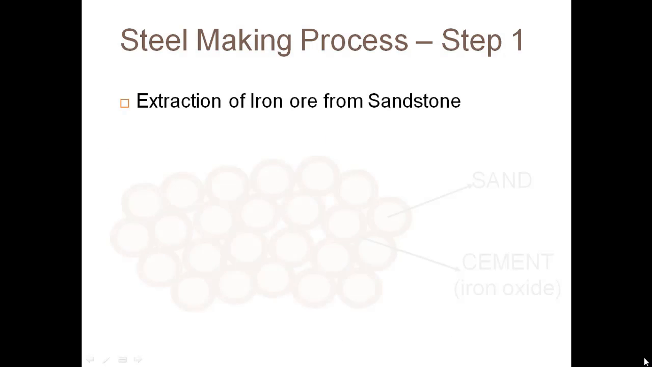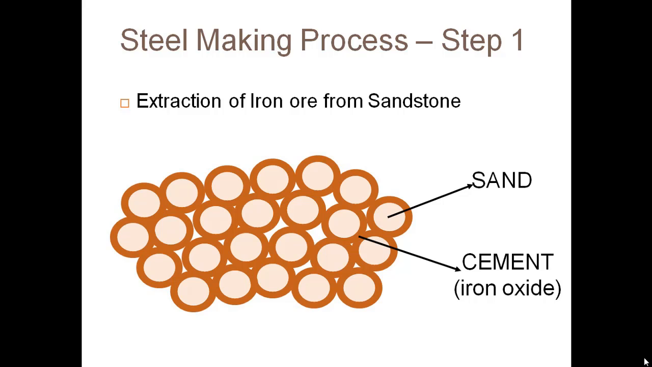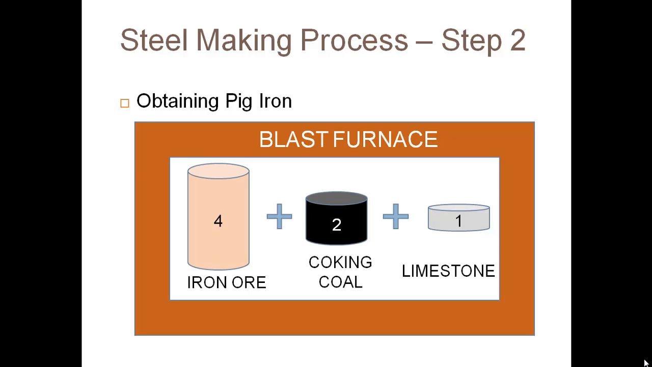Now we'll see what the steps in the steel making process are. As you can see, the extraction of iron ore is from sandstone that you have learned about in the previous chapter. This is a symbolic image showing the molecules of sand particles, with the intermolecular space filled with iron oxide. This iron ore is collected and goes to the industries where it is processed with the help of the blast furnace technique. In step 2 of the steel making process, pig iron is obtained.